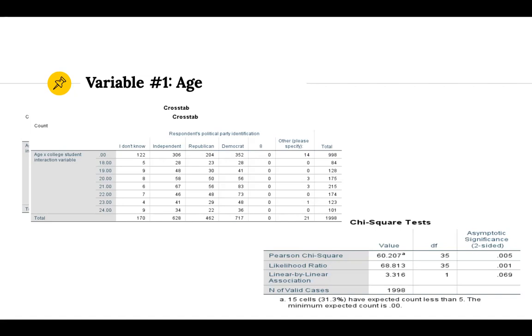And the number of valid cases for this was 1,998, which is a large sample size, and it can help our case. And we can see here some of our categorically sorted data for political party identification options of I don't know, independent, Republican, and Democrat, and other. While these are different categories, neither one is ranked higher than the other.